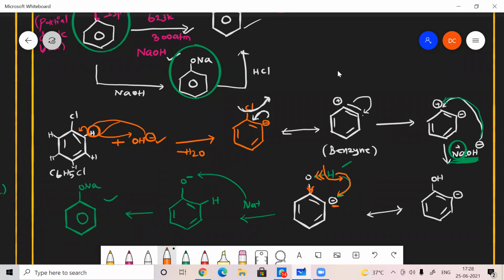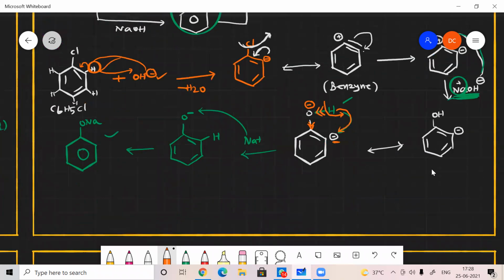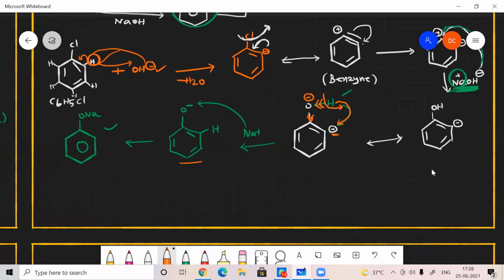So by the way, this also got a negative charge. When compared to phenol, phenoxide ion is highly stable, because it is involved in many resonating structures. So that's why it prefers to become a phenoxide ion, because that is more stable than phenol. So I tried to form a phenoxide ion. Is that clear? Yes, I understood now. Sir, can you explain why phenoxide ion is more stable than phenol?